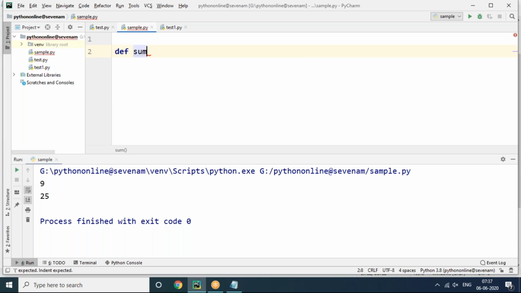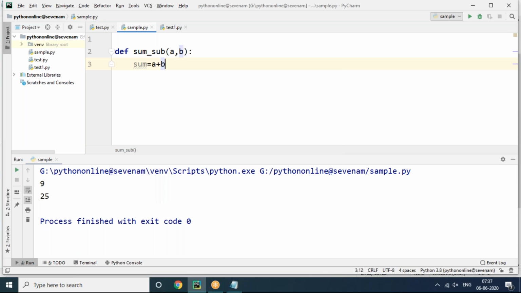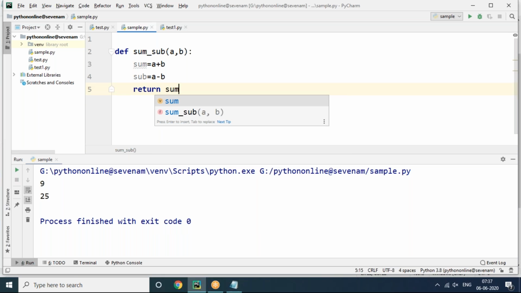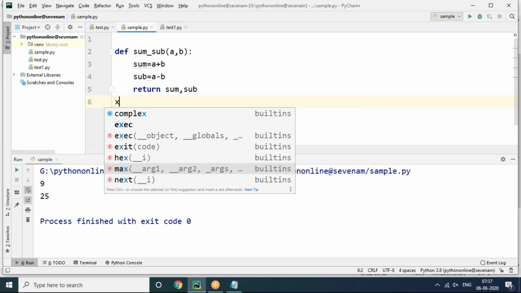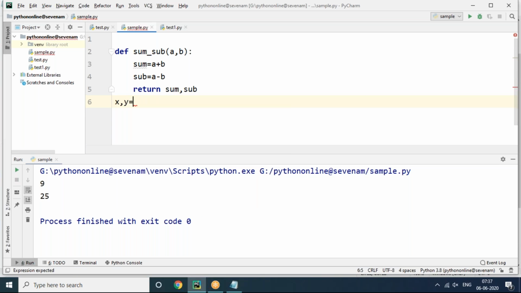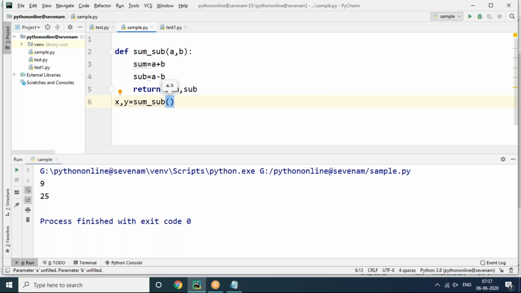Here you can see sum_sub is my function name, with parameters a, b. I'm doing sum equals a plus b, then sub equals a minus b, and return sum, sub. Then x, y equals sum_sub, because I want to store the result values in some variables, and I'm passing 20 and 10.